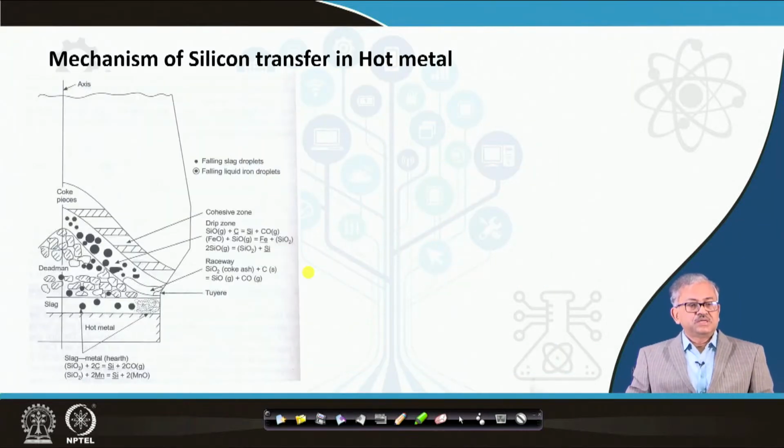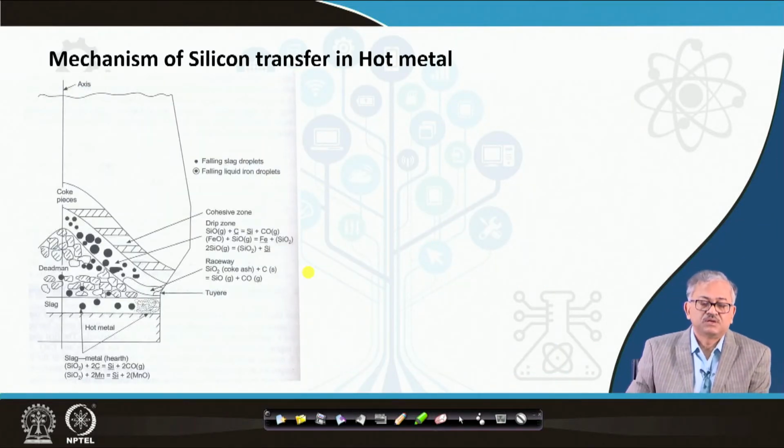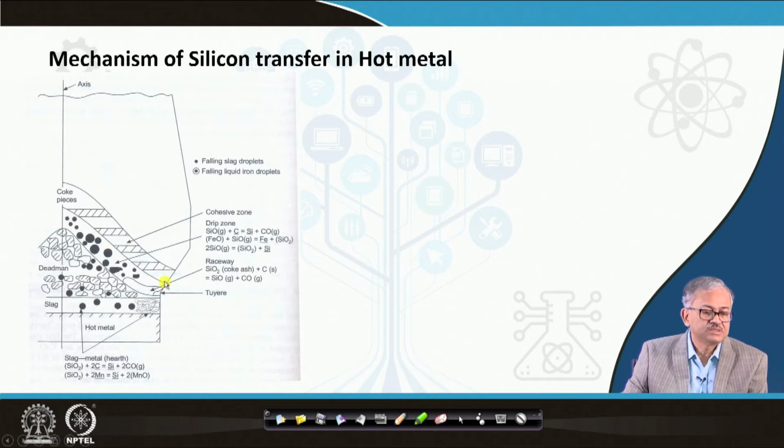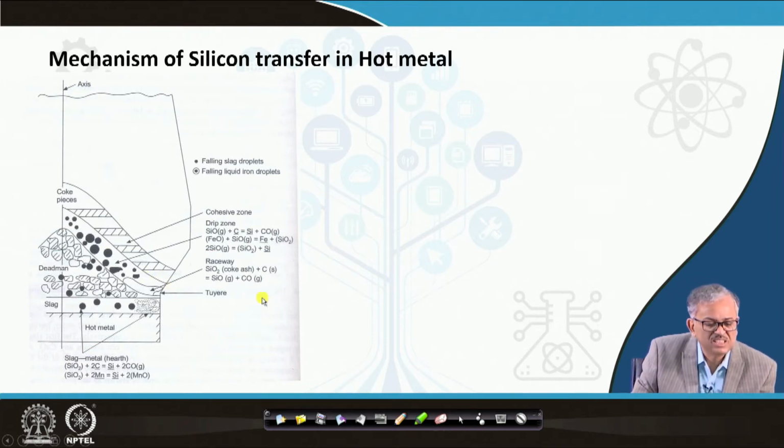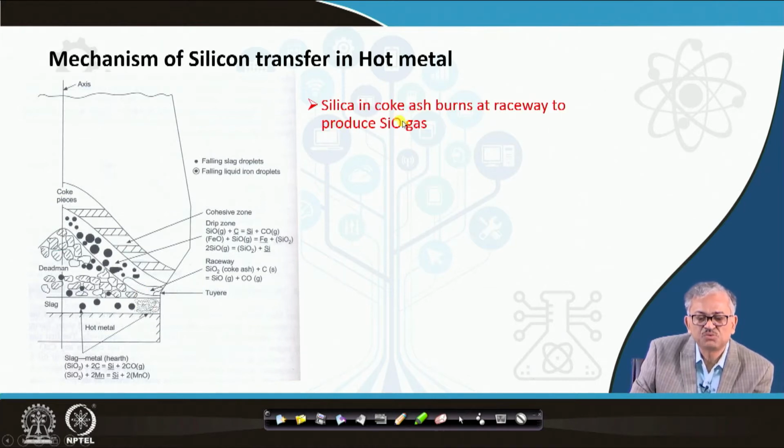Now let us consider the mechanism of silicon transfer in the hot metal. How is the silicon transferred into the hot metal? First, silica in the coke ash burns at the raceway to produce SiO gas. This is the raceway. In the raceway, coke ash is there, and the coke ash contains SiO2.